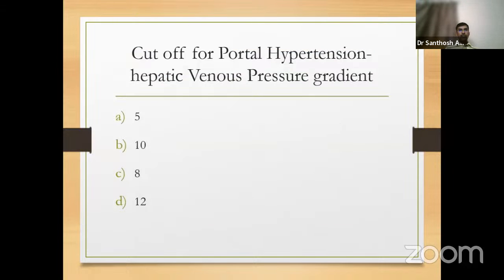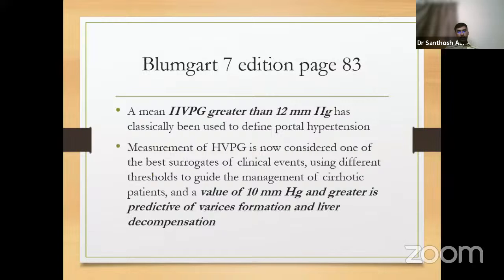Okay. What is the cutoff for portal hypertension? This is the hepatic venous pressure gradient, HVPG. The answer can be both. On page 83, Bloomgart 7th edition says that HVPG greater than 12 millimeters of mercury has classically been defined as portal hypertension, because beyond this only the varices will bleed. Below 10, the formation of varices and liver decompensation doesn't occur.